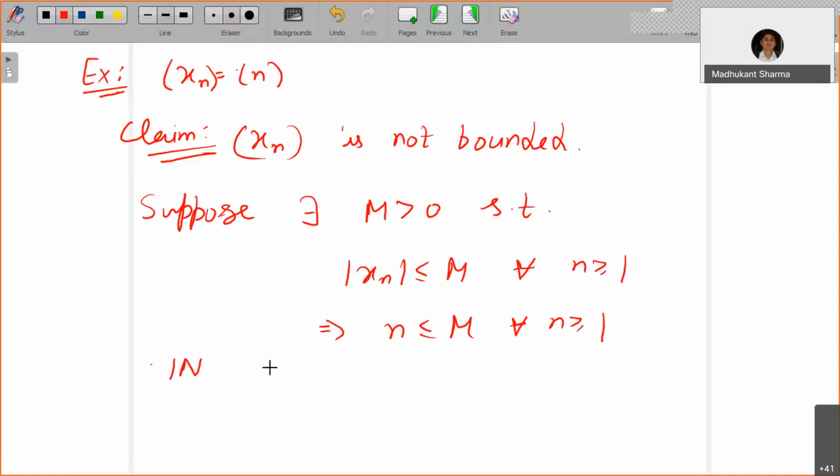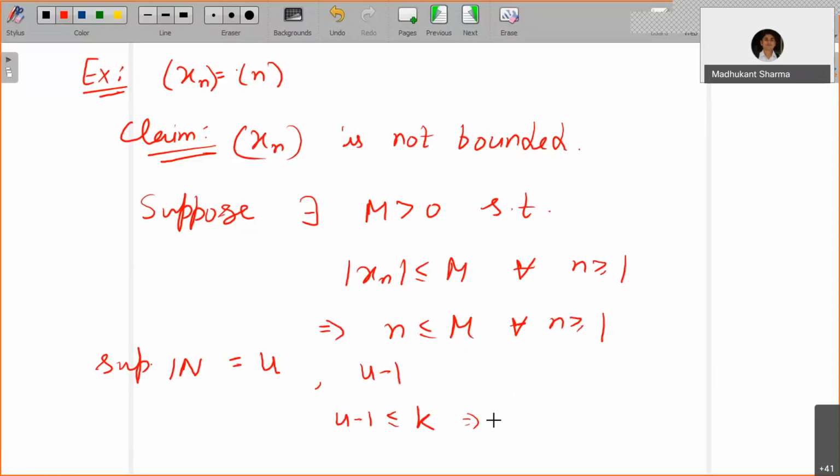So the completeness property implies that the supremum of the natural numbers is some u. Then u minus 1 is not an upper bound, so you will always be able to identify some k such that u minus 1 is less than k.